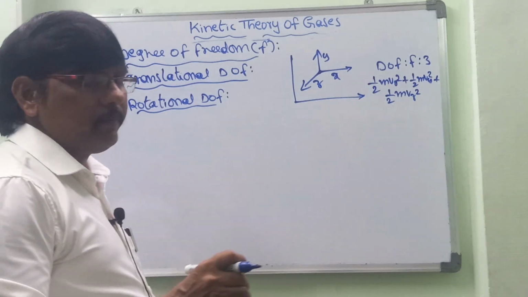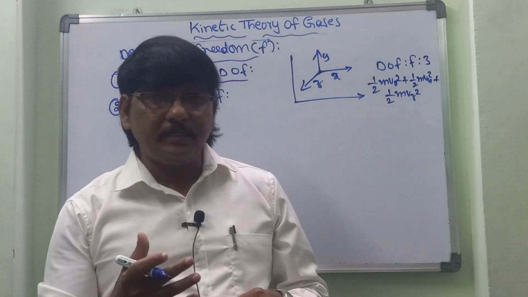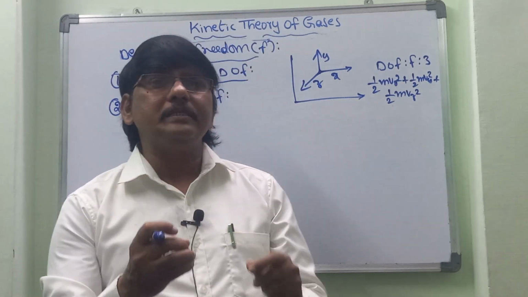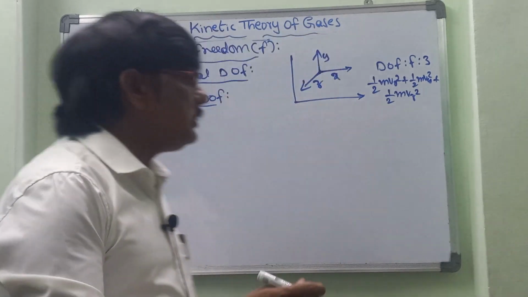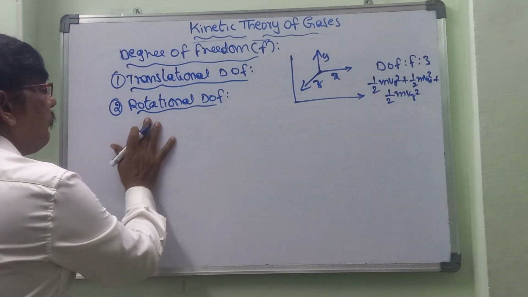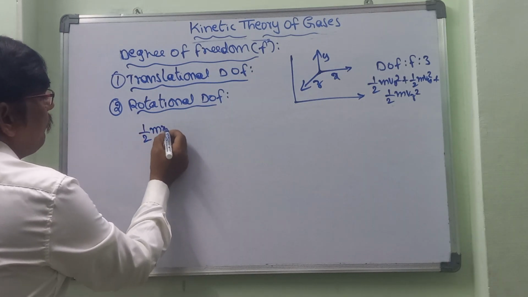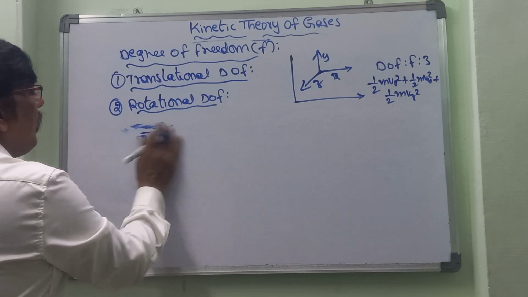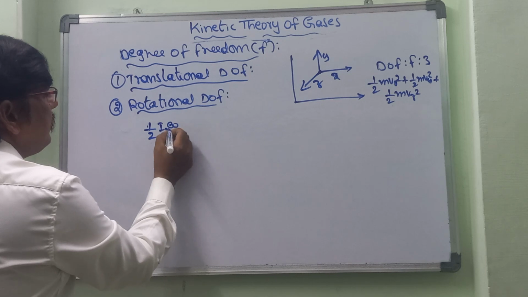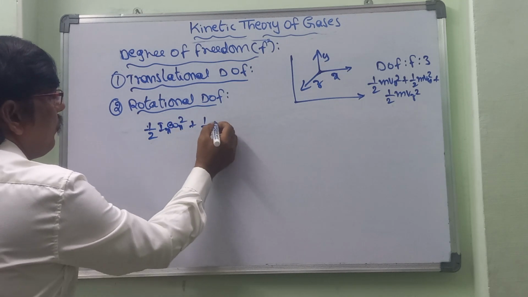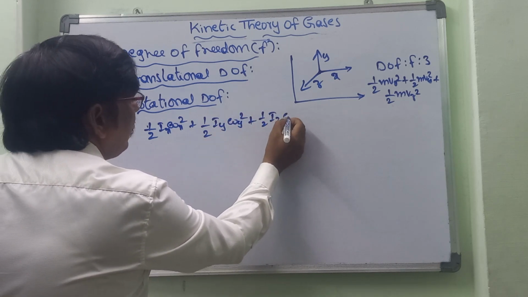And the next one is the rotational degree of freedom. If a particle is rotating, it has a moment of inertia. So how many degrees of freedom will it have? First it has the linear part, half mvx square, and then in terms of rotational degrees of freedom, half Ix omega x square plus half Iy omega y square plus half Iz omega z square.